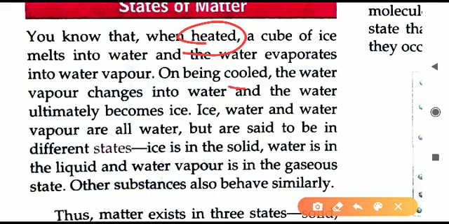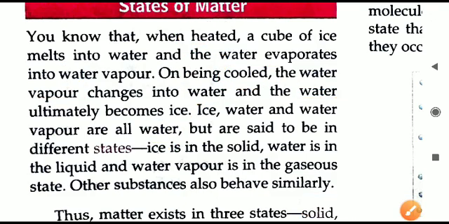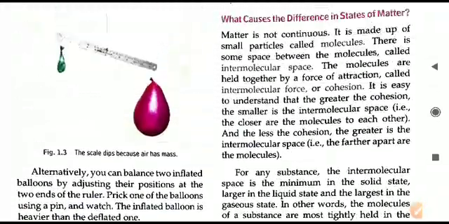The opposite also will happen when we decrease the temperature, on being cooled, then the opposite change will happen. Water vapor, that is the gaseous form, changes into water, that is liquid form. And this liquid, if we are cooling, water will change into ice, that means liquid changes back to solid. So on decreasing temperature, opposite changes can come, or we can say interconversion of state of matter can take place in both the sides, on heating as well as on cooling.